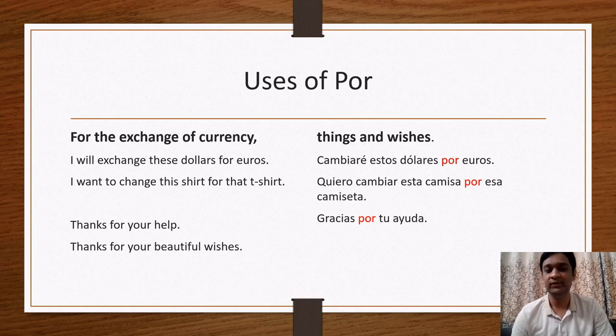Thanks for your beautiful wishes. So here someone has already given us beautiful wishes, and in exchange we thank them. In English we say thanks for your beautiful wishes or thank you for your beautiful wishes. In Spanish we say gracias por tus bonitos deseos. Clearly, used to exchange currency, things and wishes, we will use the preposition por.